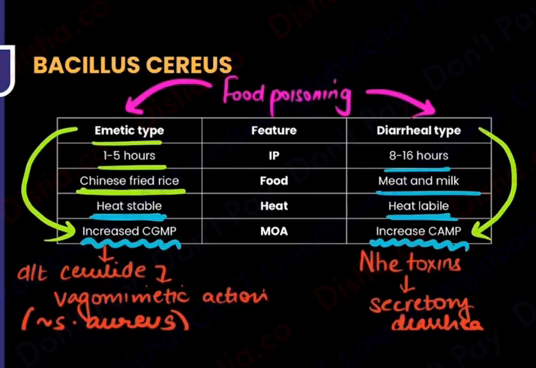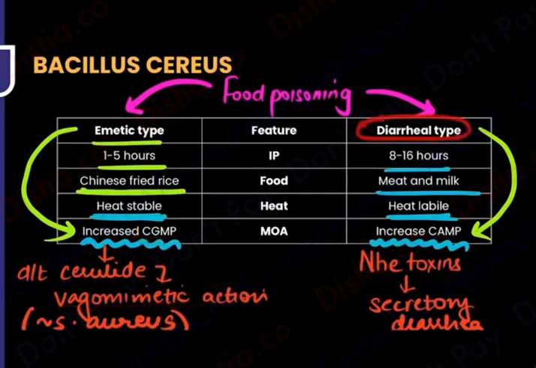Let's do a very quick recap before we go on to the last slide. Look, listen. Emetic, shorter route, shorter incubation period. It is by C for C, Chinese fried rice, fried it, heated it, and still it happened. This means it is heat stable. And gale se aa raha hai, to cyclic GMP. It is because of vagomimetic action, very similar to Staph aureus.